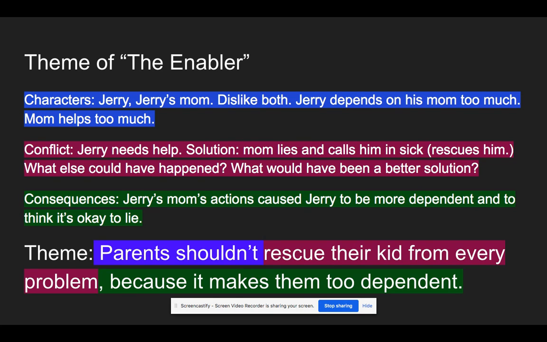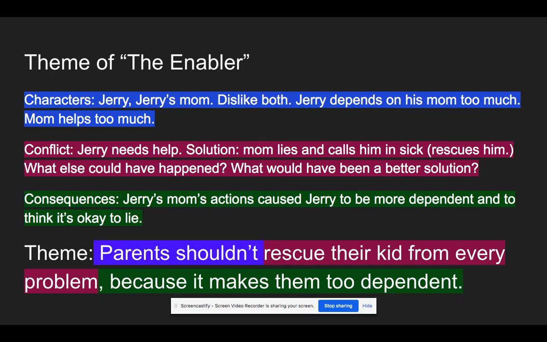Okay. Was that solution a good solution? Okay. So we're going to think about that. So if this conflict was solved in a bad way, if the solution was not good, we can think to ourselves, well, the story is saying that we should not solve problems like that. Okay? When we are faced with a similar problem, we should not do that.